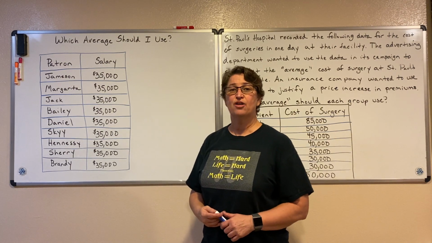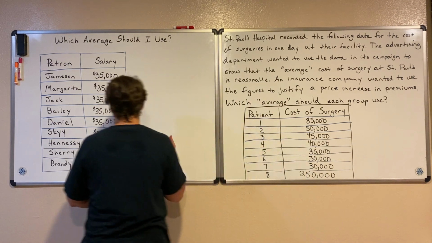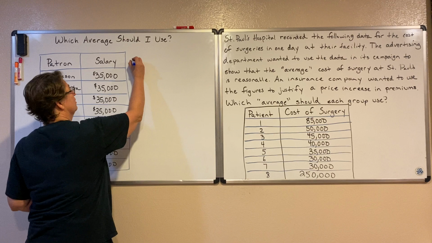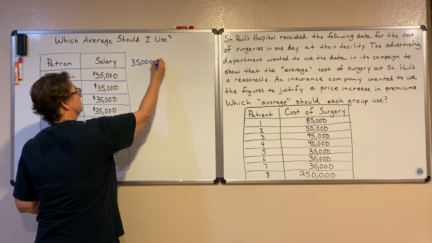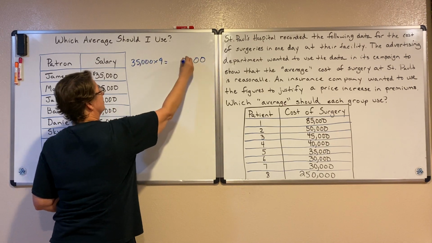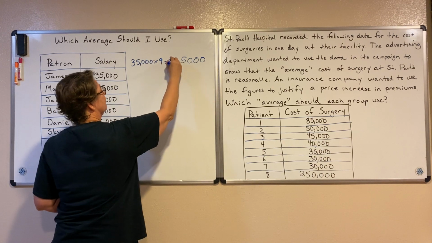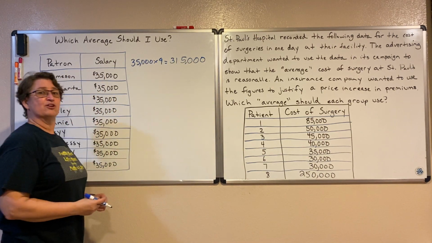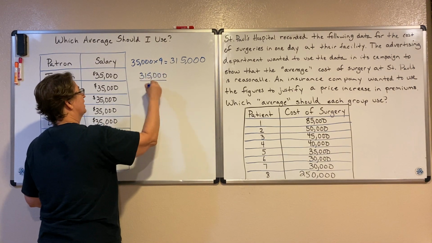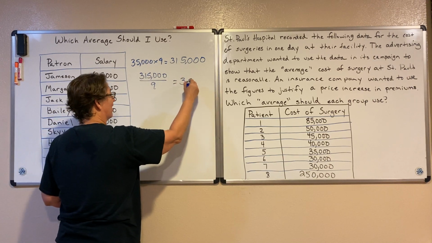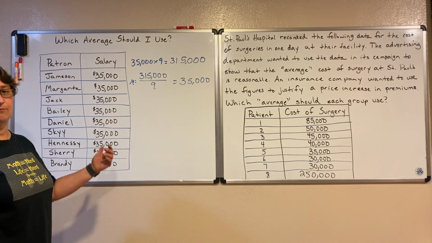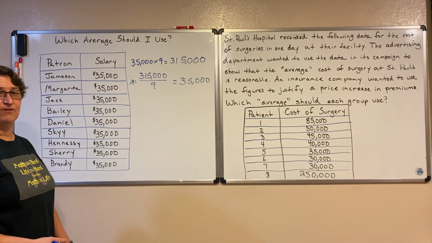I found that the mean, when I added them all up, 35,000 9 times, well, 9 times 35,000 is 315,000. That's 45, carry 4, 27, 31. And then to find the mean, we just divide that by the 9. And it turns out to be back down to 35,000 again. So in this case, all 3 of my averages are exactly the same. The mean, the median, and the mode are all 35,000.